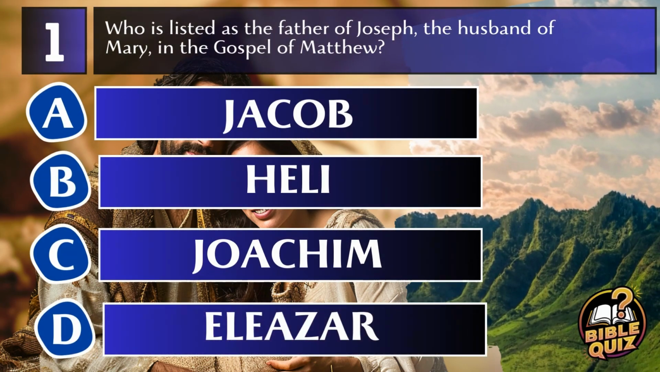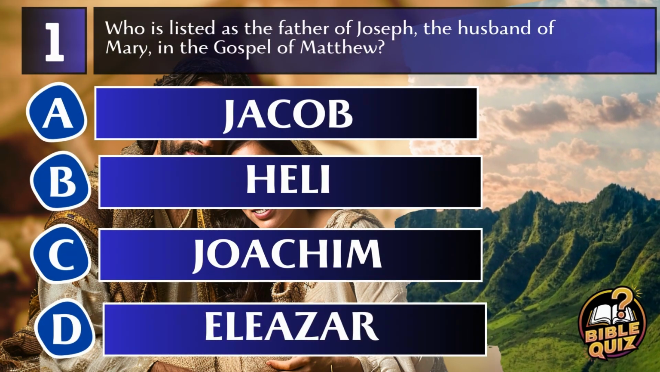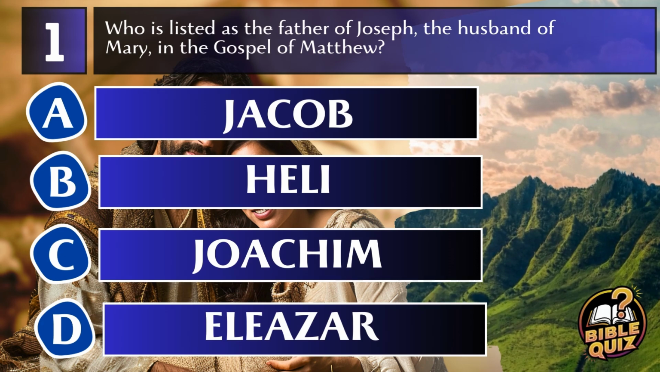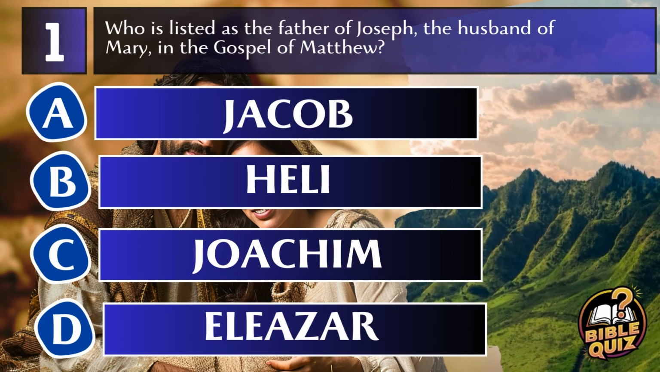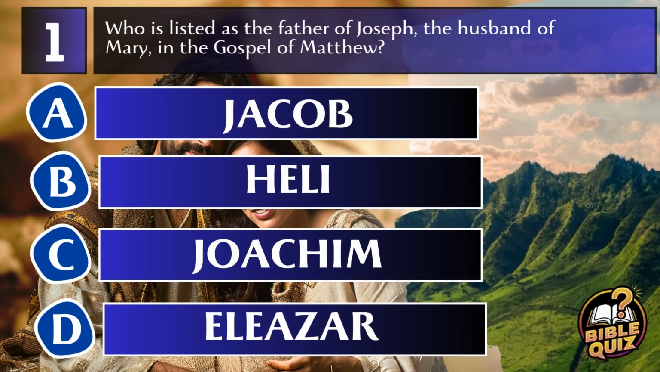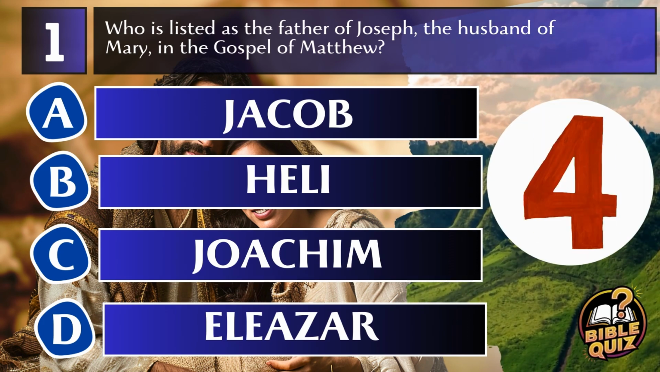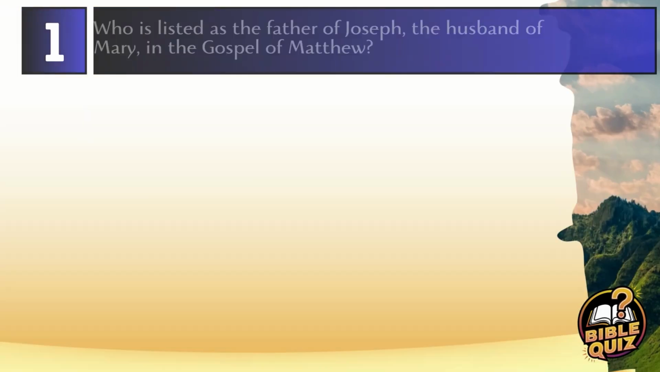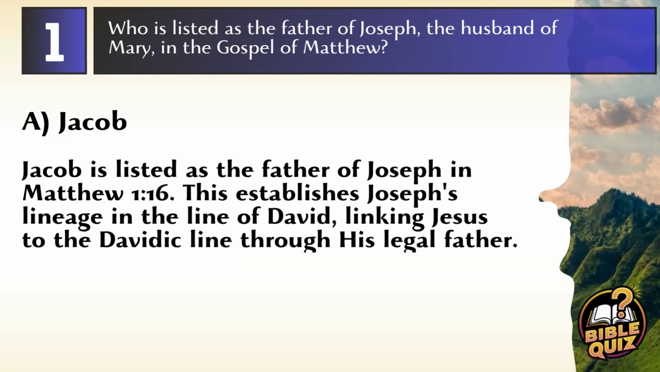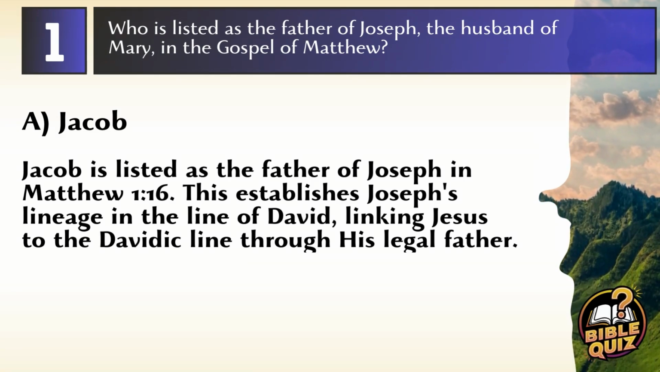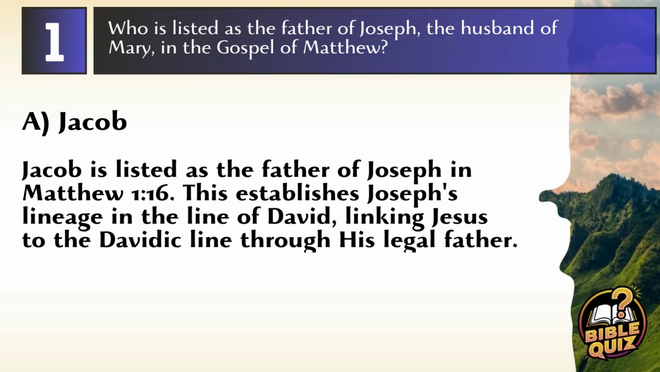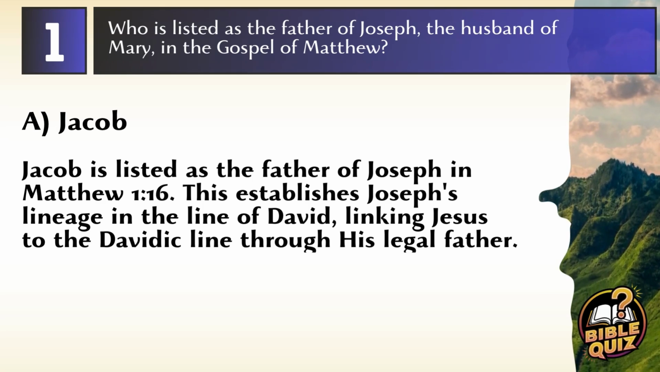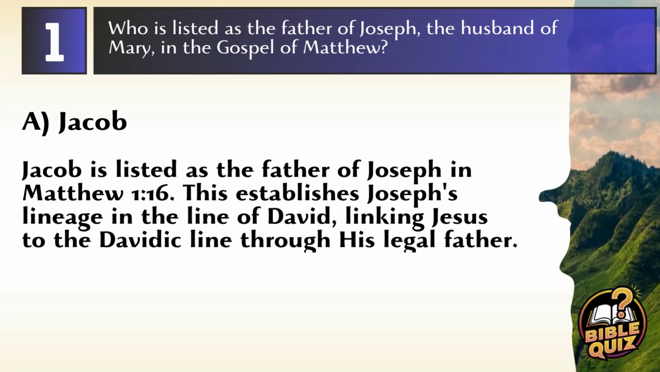Question 1. Who is listed as the father of Joseph, the husband of Mary, in the Gospel of Matthew? A. Jacob, B. Heli, C. Joachim, D. Eliezer. Answer: A. Jacob. Jacob is listed as the father of Joseph in Matthew 1:16. This establishes Joseph's lineage in the line of David, linking Jesus to the Davidic line through his legal father.